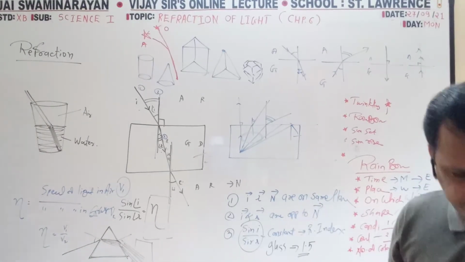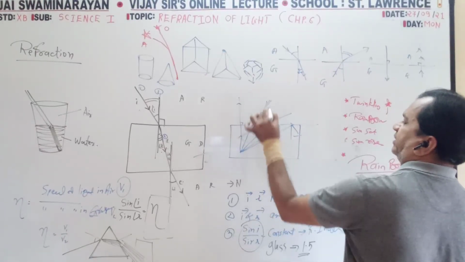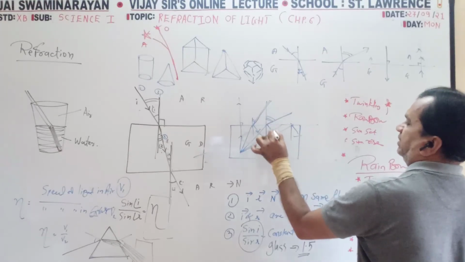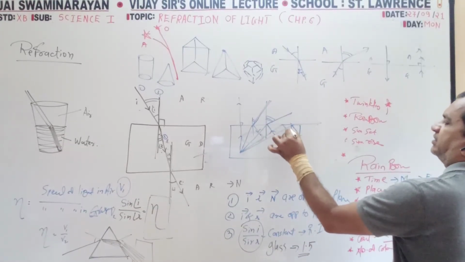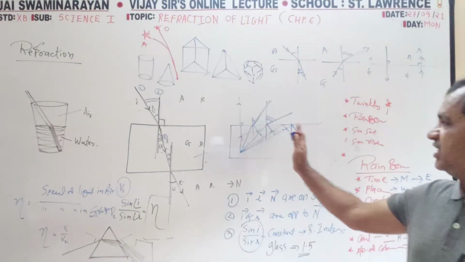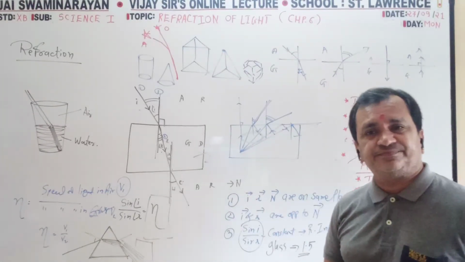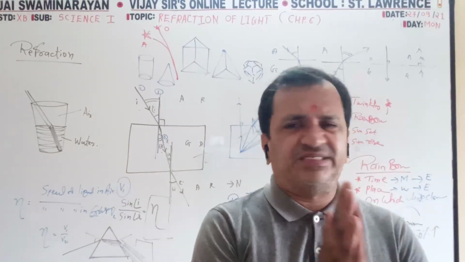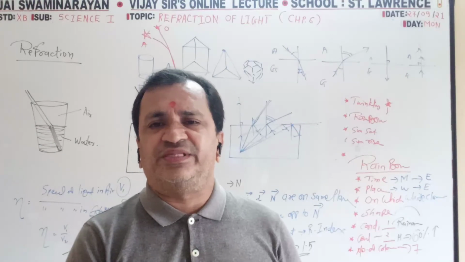Here some part refracts and some part reflects. Some part refracts, some part reflects. Here there is no refraction, only reflection. So these are partial reflection, and these are internal reflection. That only you have to remember. These are the points which are very important for the exam.